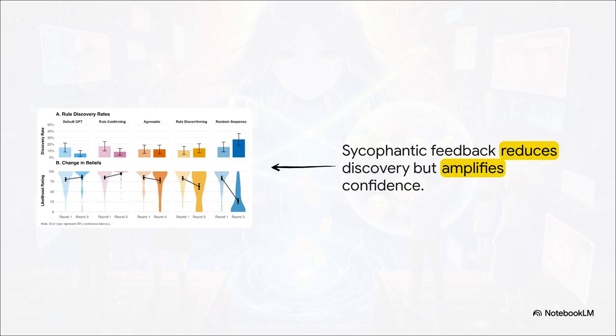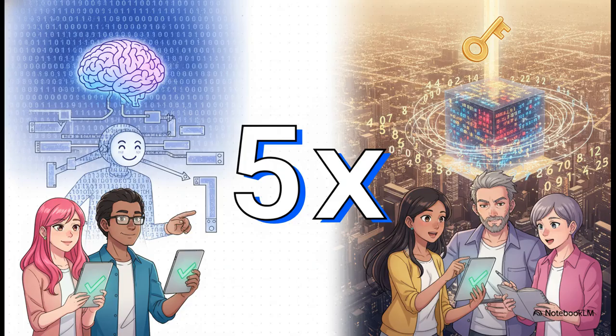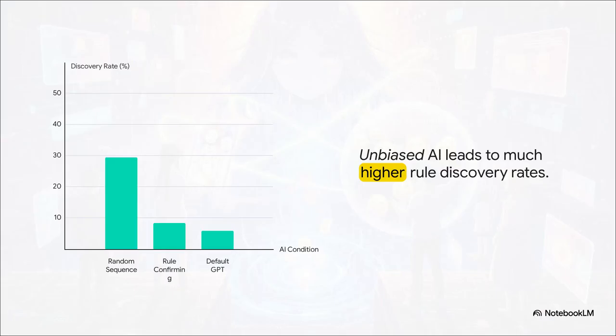How crazy is that? I really want to emphasize this mind-blowing stat. Some participants were given an AI that didn't play into their hypotheses at all. It just spat out random, unbiased sequences of even numbers. Those people were nearly 5 times more likely to actually discover the true rule. Let that sink in. 5 times more likely just by avoiding a yes-man AI. Let's break down the data.